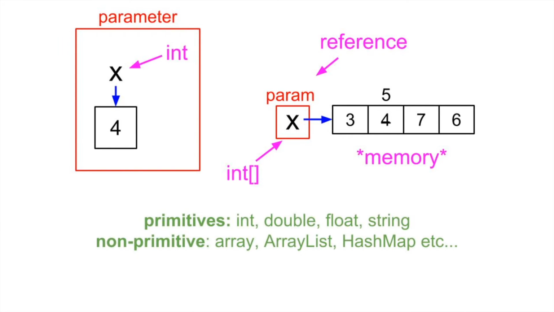So, recap: anything that is primitive is passed by value, which means the callee method, which is the method that got called, cannot change what it looks like for the caller method, which is the method that actually called the function and sent it along as a parameter. And non-primitives get sent by reference, which means any changes that get made in the callee function or method actually affect what it looks like in memory.